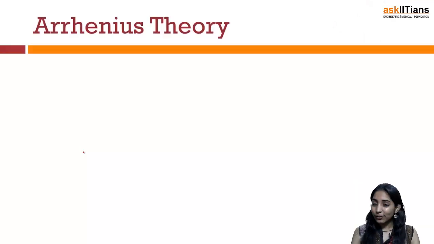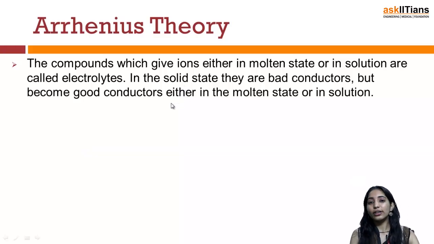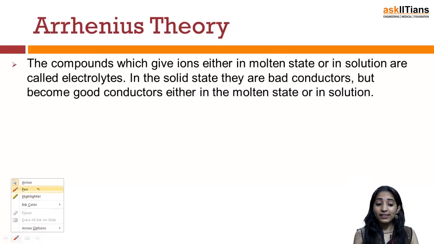Okay students, let's now start with the new topic, which is Arrhenius theory. First of all, we will try to discuss the Arrhenius theory for electrolytic solutions. In the Arrhenius theory, we generally say that the compounds which give ions either in the molten state or in the solution are known as electrolytes. This is what we discussed earlier also.